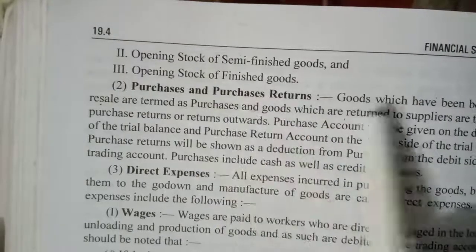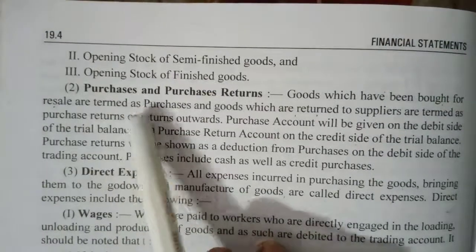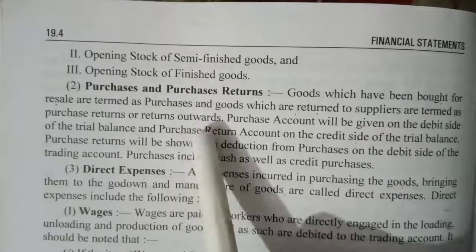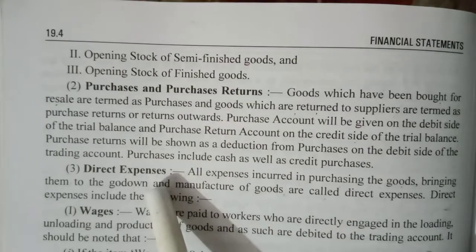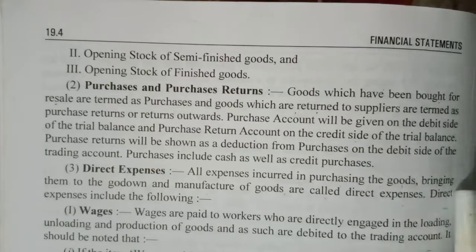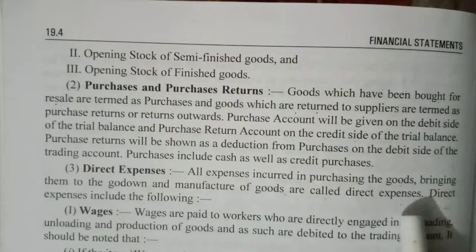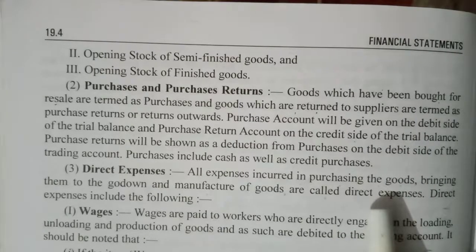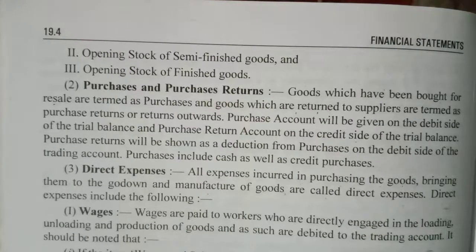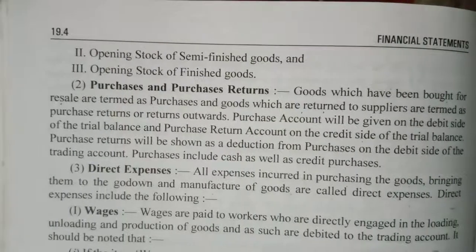Same with purchase: the goods which you have brought for resale are termed as purchase, and goods which are returned to the supplier are termed as purchase return. Direct expenses: all expenses incurred in purchase of goods, bringing them to the godown and manufacture of the goods are called direct expenses. Direct expenses, as I told you, include wages, carriage, manufacturing expenses, dock charges, import duty, octroi, royalty. All are direct expenses.